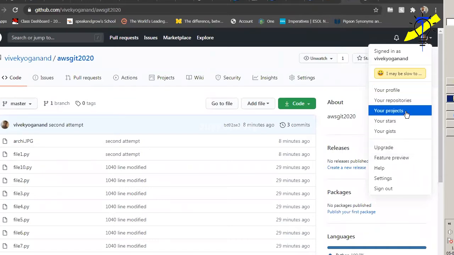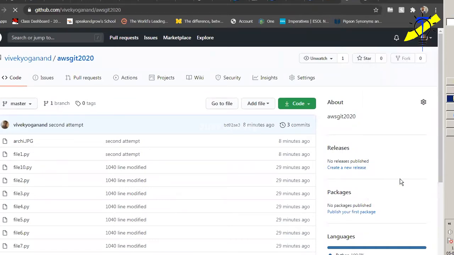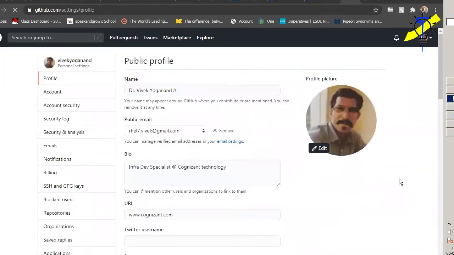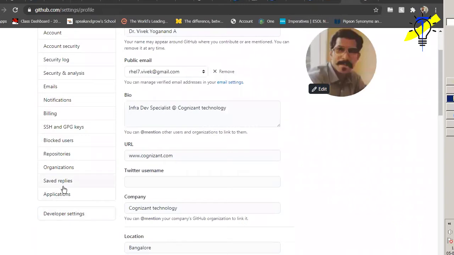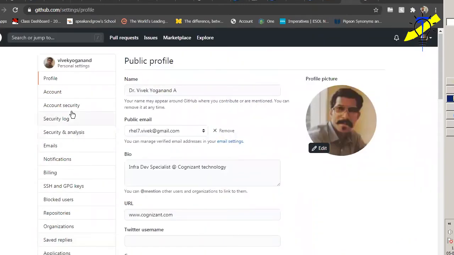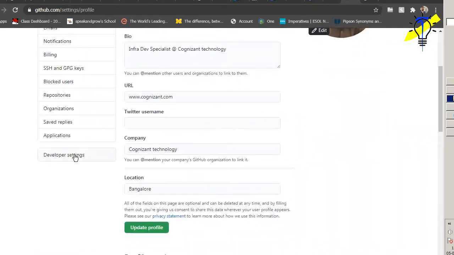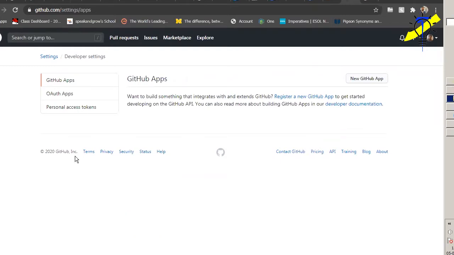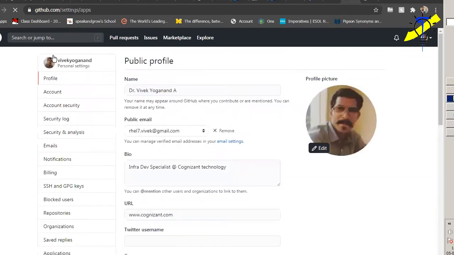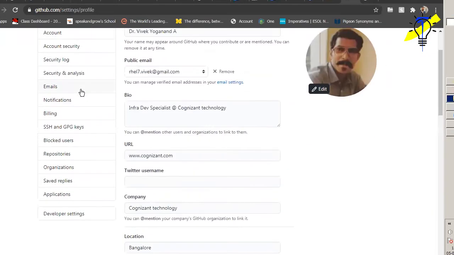If I go to my project and settings, if you come down: security, SSH, repositories, developer settings, GitHub, GitApps, security, emails, notifications.